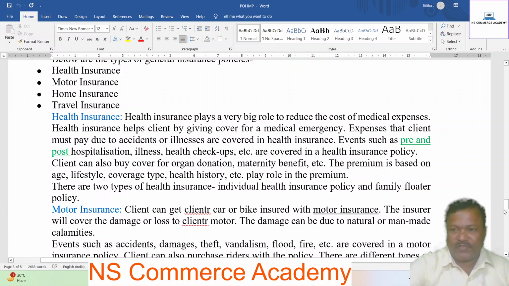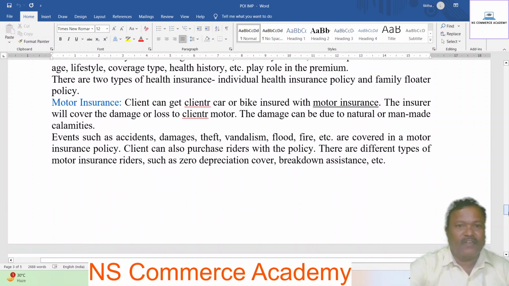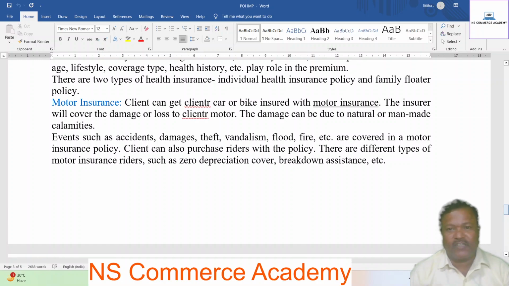floater policy. Motor insurance. The client can protect the client's car or bike with motor insurance. The insurer will cover the damage or loss to the client's motor. The damage can be due to natural or man-made calamities.